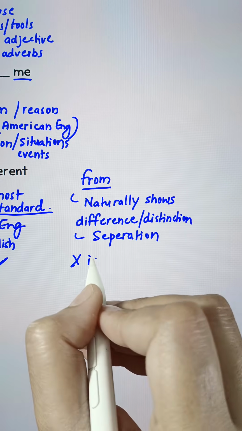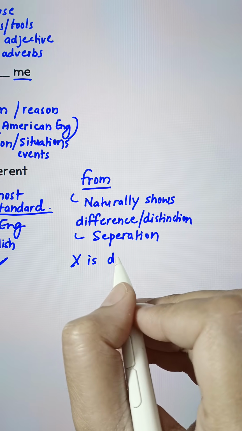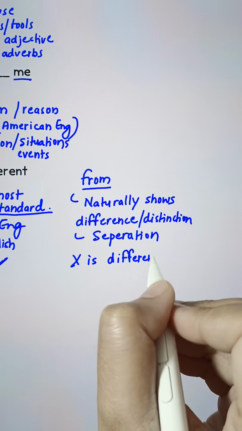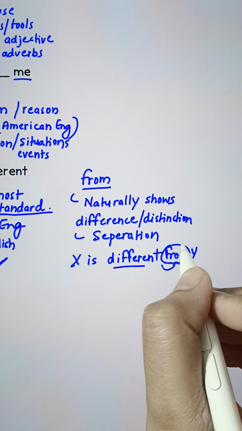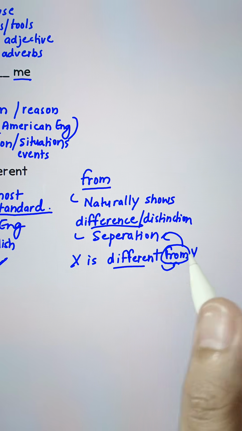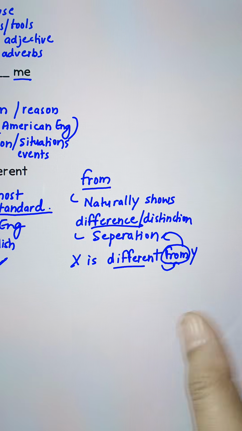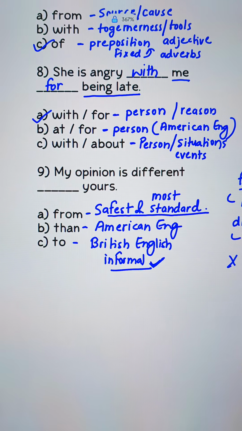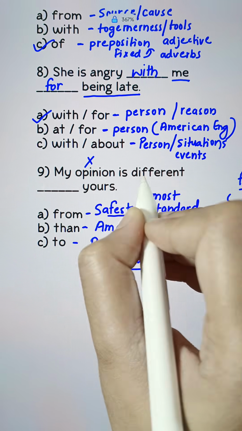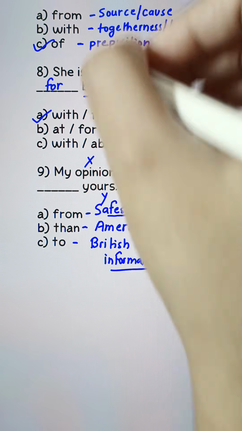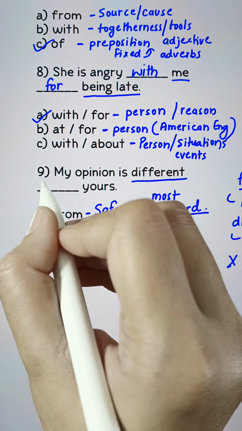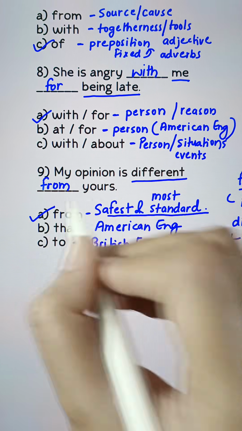For example, X is different from Y. Different follows from. So it naturally shifts to separation or distinction, difference. Let's come back to the question. My opinion is X, yours Y. X is different from Y. My opinion is different from yours.